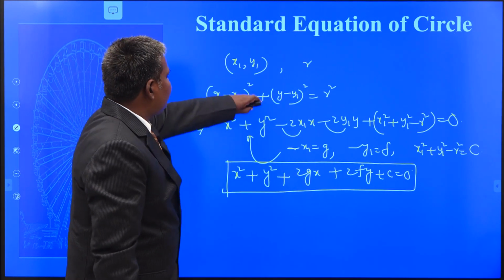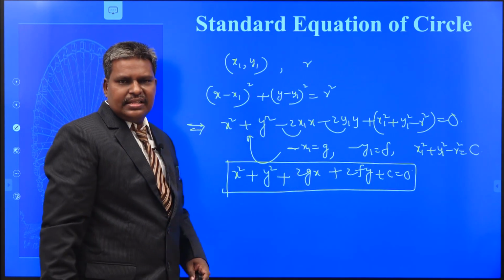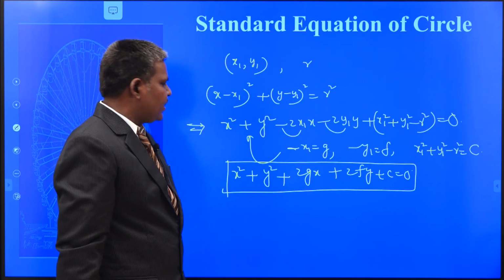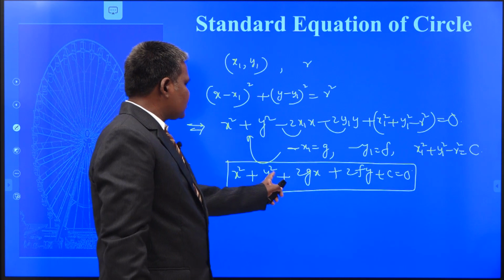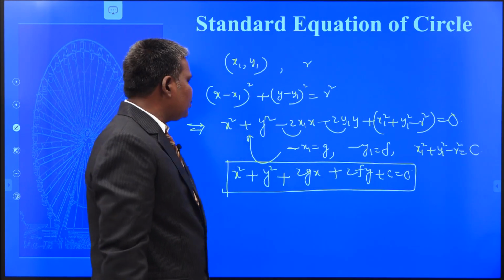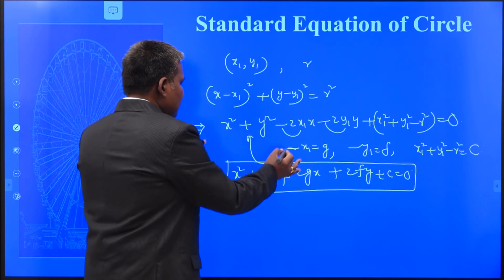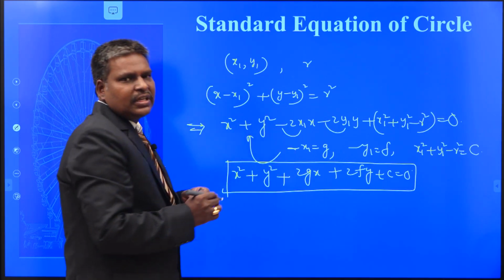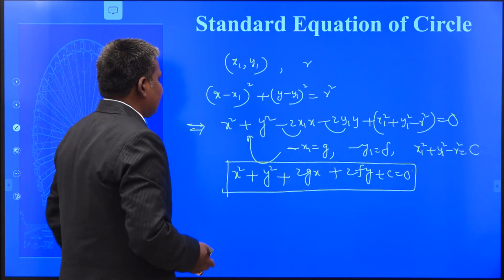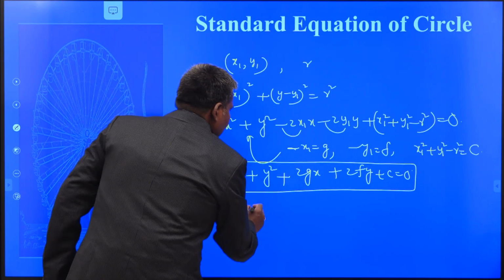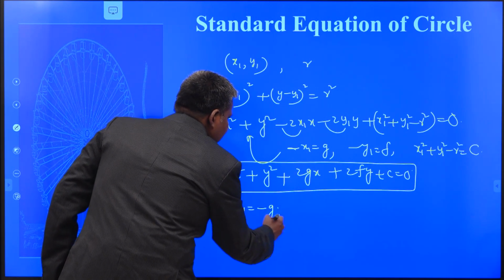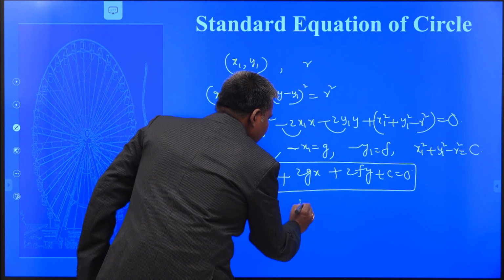So we have first of all the equation of circle in this form. Next we obtain the circle equation in this form. What is the equation of circle? x square plus y square plus 2gx plus 2fy plus c equal to 0. Suppose your equation is in this form, can I write the center and radius or not? You are in a position to write its center and radius. From that equation, what is x1? x1 is equal to minus g. What is y1?